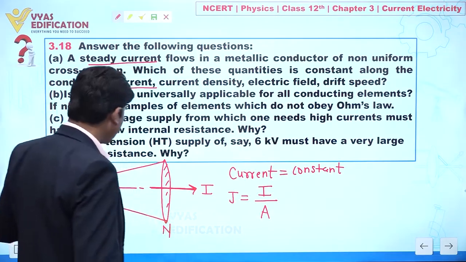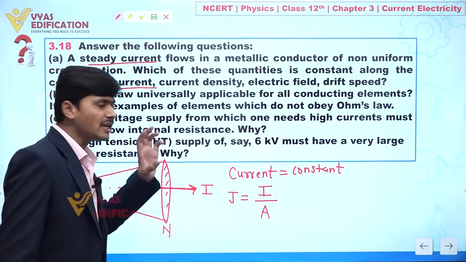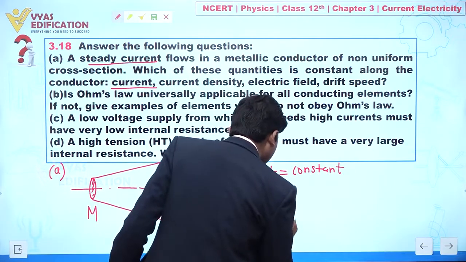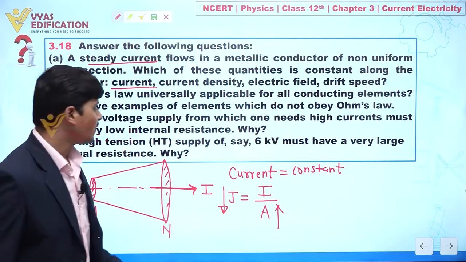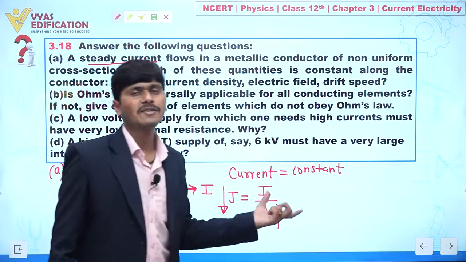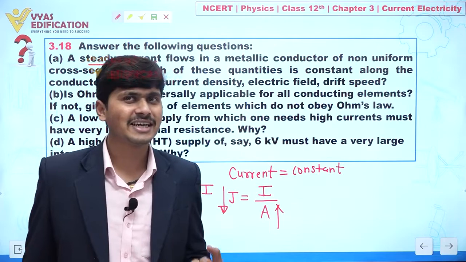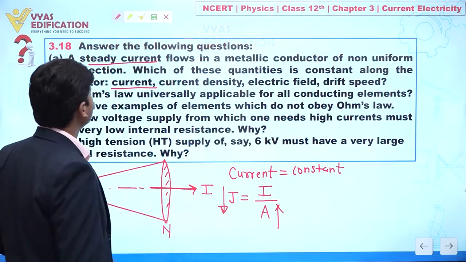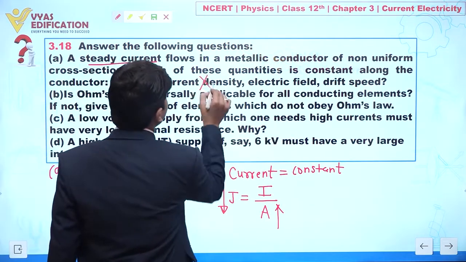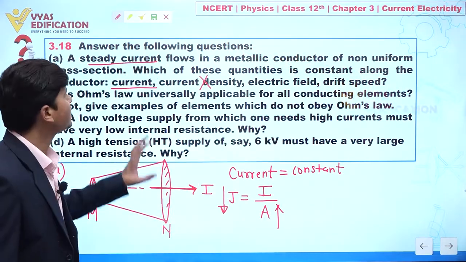When area is increasing, current density is continuously decreasing, whenever we have a steady or constant current. So current density does not remain constant.